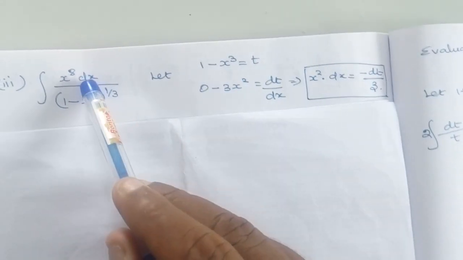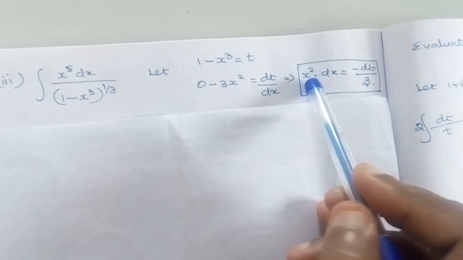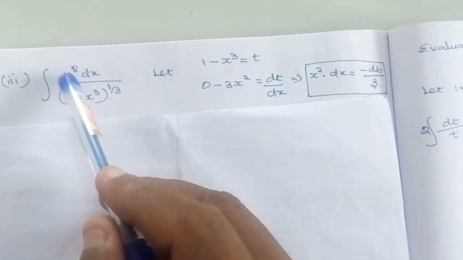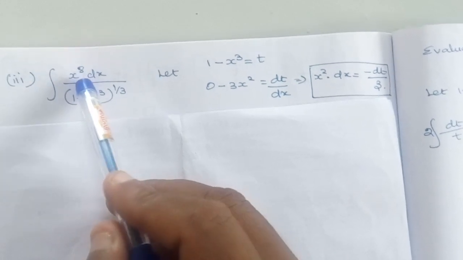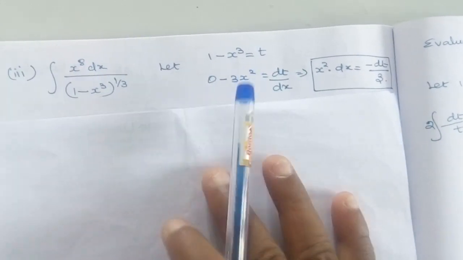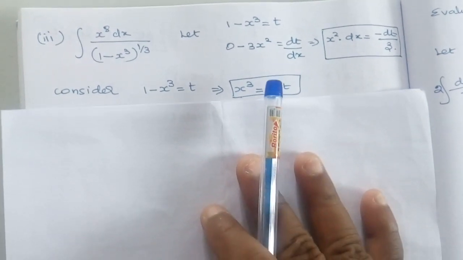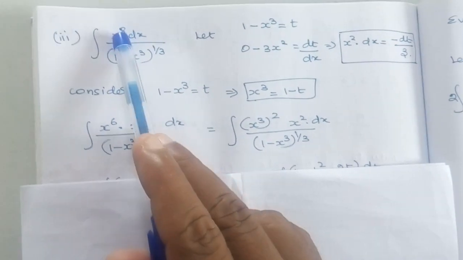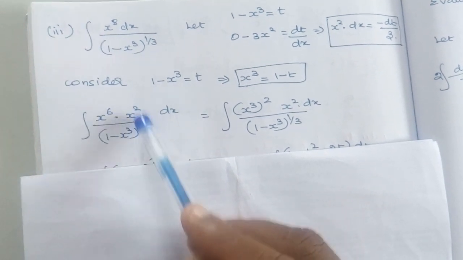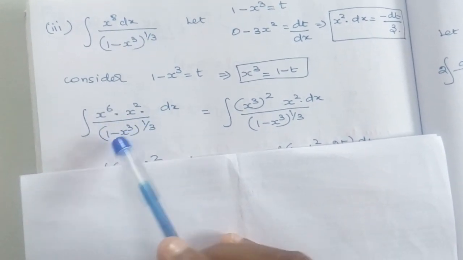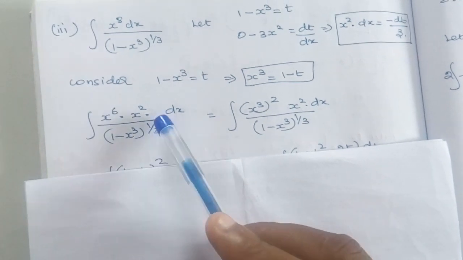In the question we have dx, but we need x square. This x square is indirectly present here. We can rewrite this as x power 6 into x square dx, so it will be convenient for us. So we have rewritten this question, this x power 8 as x power 6 into x square dx divided by 1 minus x cube whole power 1 by 3.